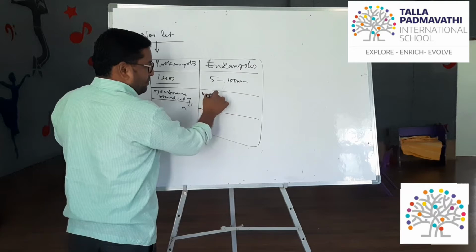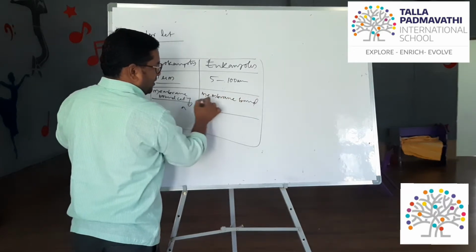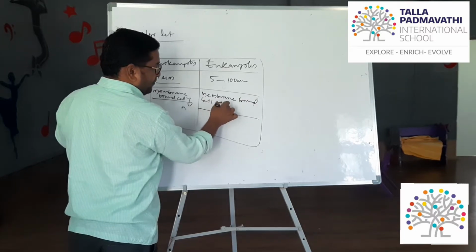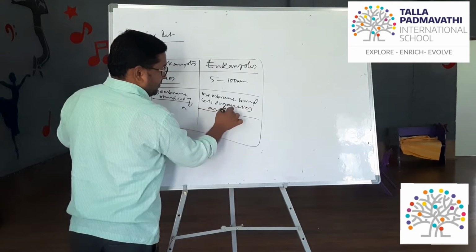It means that membrane bound cell organelles are present.